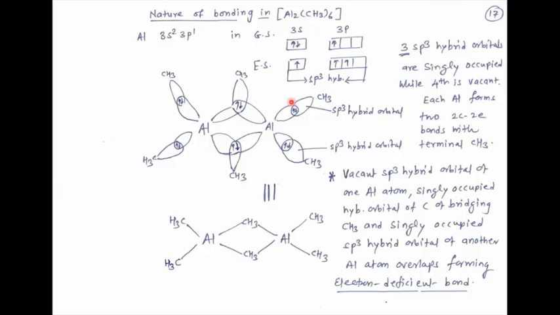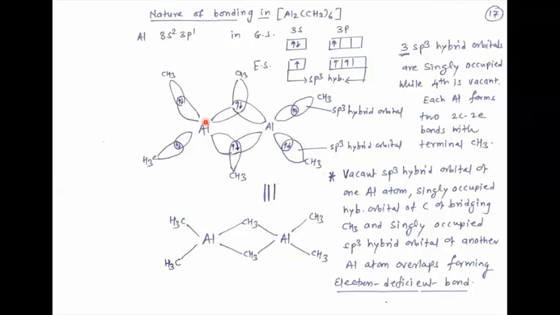There are 2 aluminium atoms, and each forms 4 hybrid orbitals. 3 sp3 hybrid orbitals are half-filled and the 4th one is vacant. Similarly, this aluminium forms 3 half-filled sp3 orbitals and the 4th is vacant.